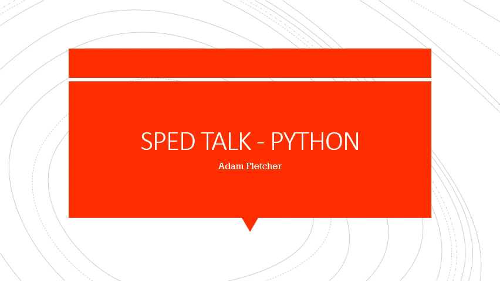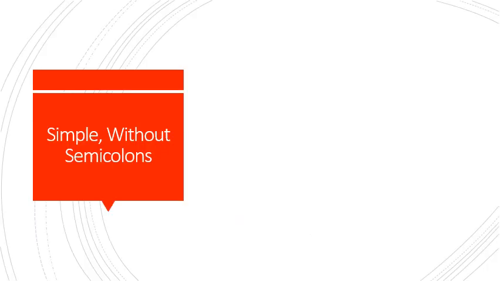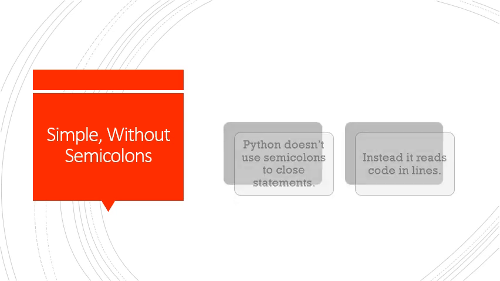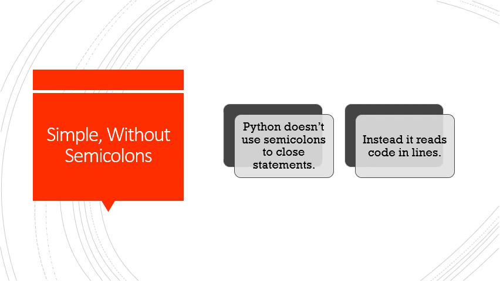On Python. I selected Python because I had been told up and down by lots of people that it was an elegant, simple language that everyone should know, so I decided to give it a try. And it seems that they're not too wrong about that. It's rather simple, and I kind of enjoy that it doesn't really use semicolons. Instead, it closes its statements by reading lines of code themselves. So, for example, if you had a line of code that said print, insert line of text here, it would read the statement on that line of code and print that. You don't need a semicolon to close the statement.